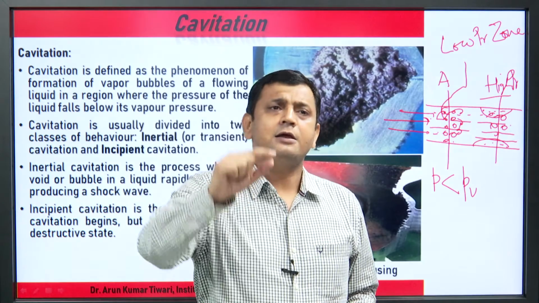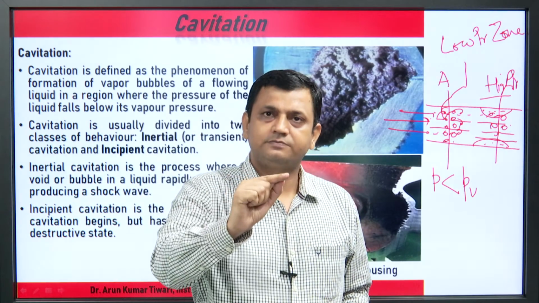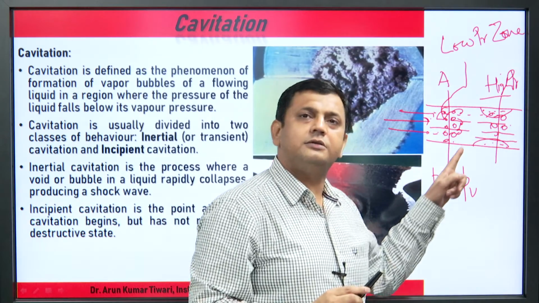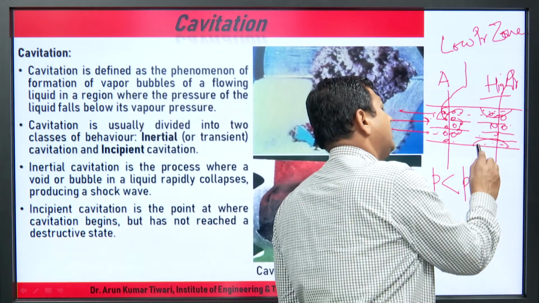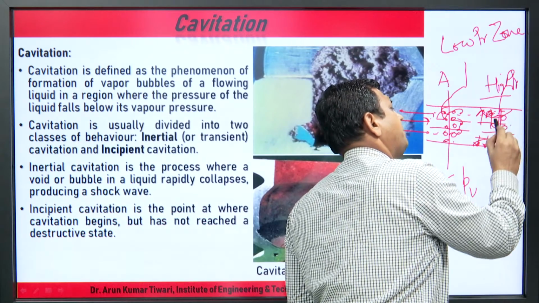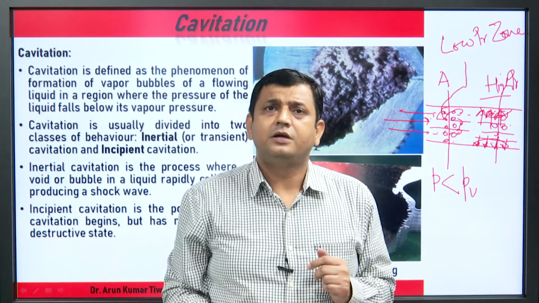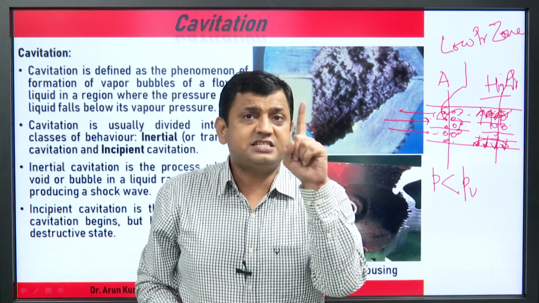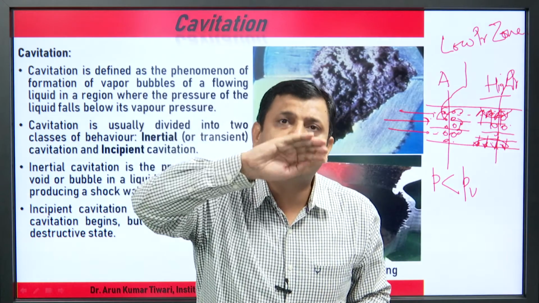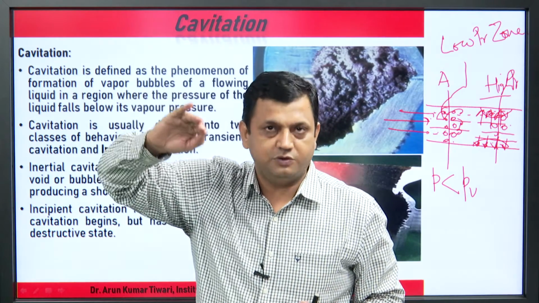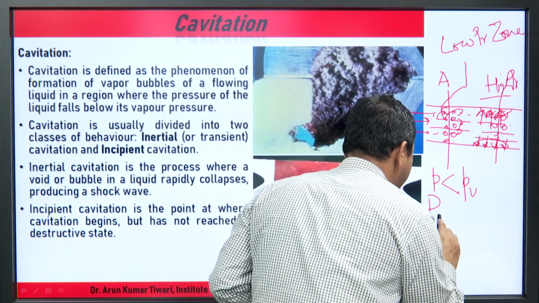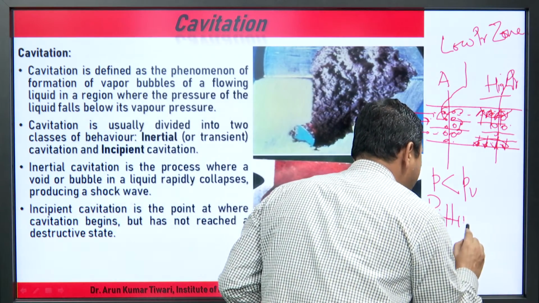If pressure is higher, bursting takes place, and the bubbles strike the surface of the pipe. It removes the metal. This action of striking and removal of metal is known as pitting.